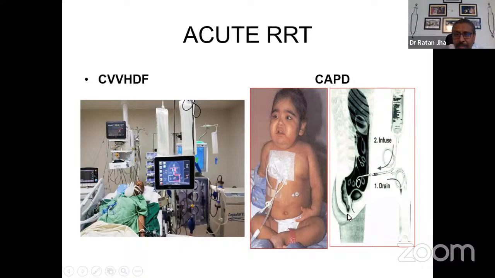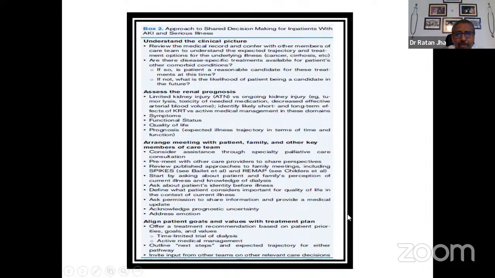when the need arises. So whenever we talk about decision making, it is very important that we understand the clinical picture and assess the renal prognosis as well as the overall prognosis of the patient. We should arrange a meeting of the patient, family members, and other key members of the care team to decide the best option and align the patient's goals and values with the treatment plan. There is nothing called a fixed rule that every patient will need dialysis.